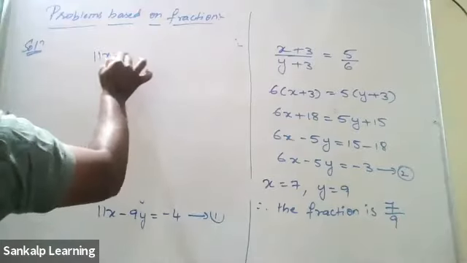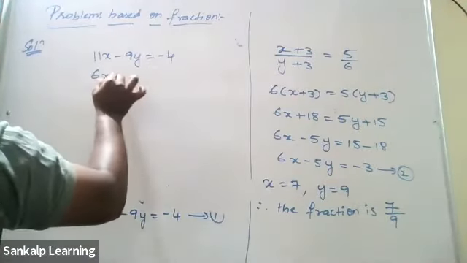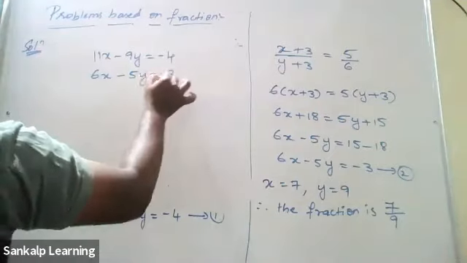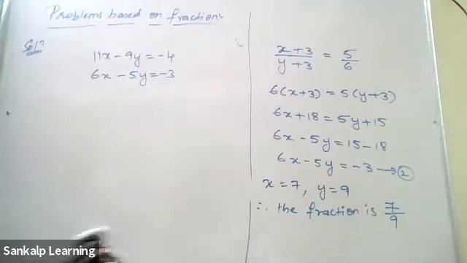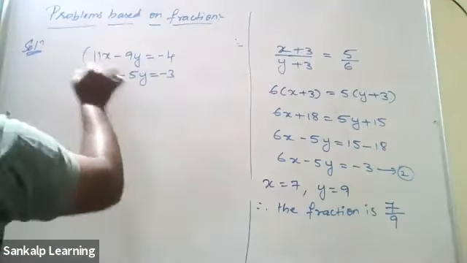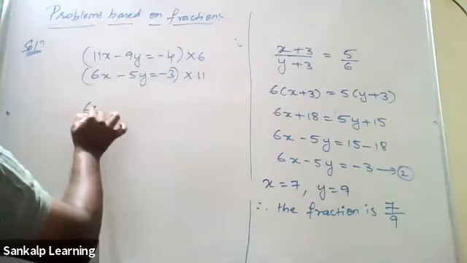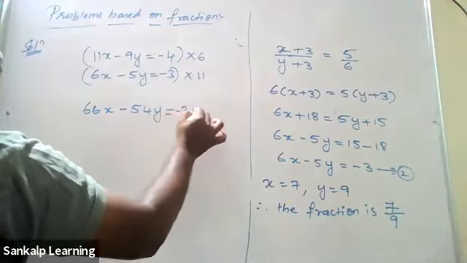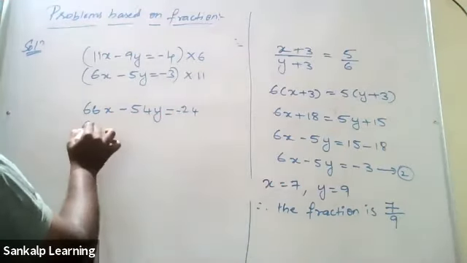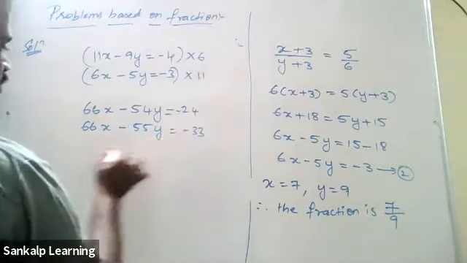11x minus 9y equal to -4. 6x minus 5y equal to -3. You have to take the LCM of 11 and 6. What is the LCM of 11 and 6? 66. So what should we multiply here? 6. And here? 11. So 11 into 6 is 66x minus 54y equal to minus 24. Again, 11 sixes are 66, 11 fives are 55, 11 threes are 33.